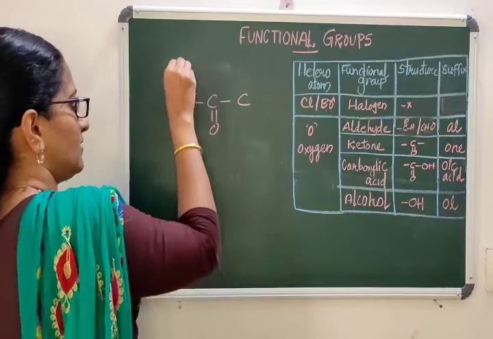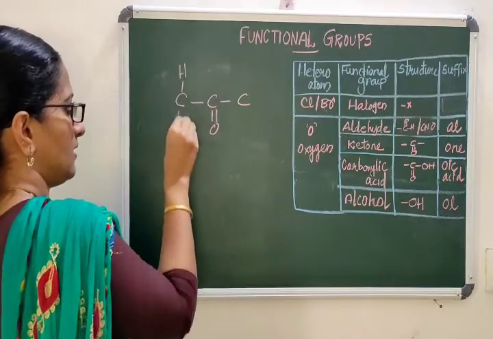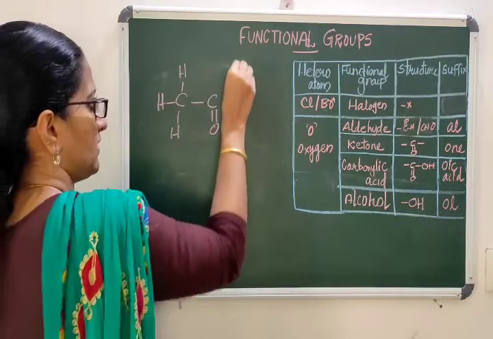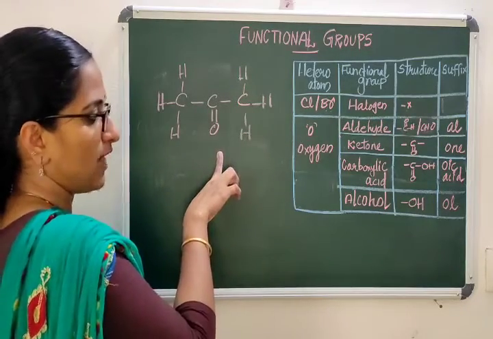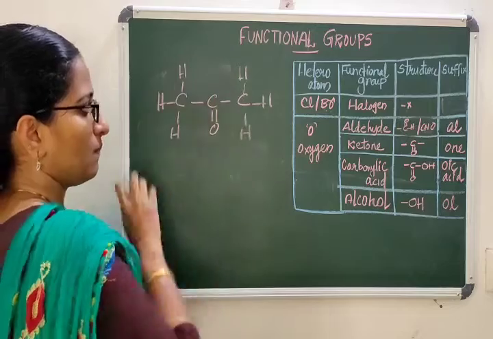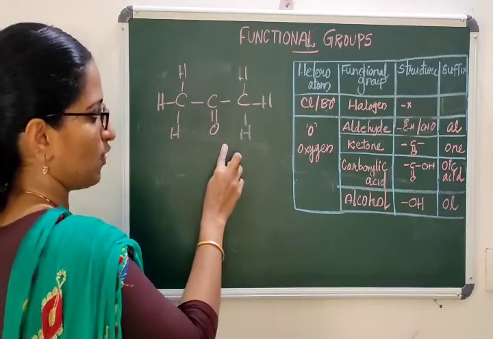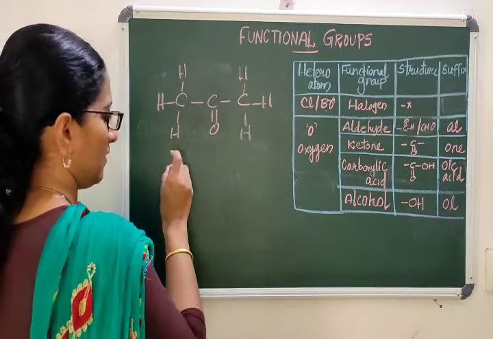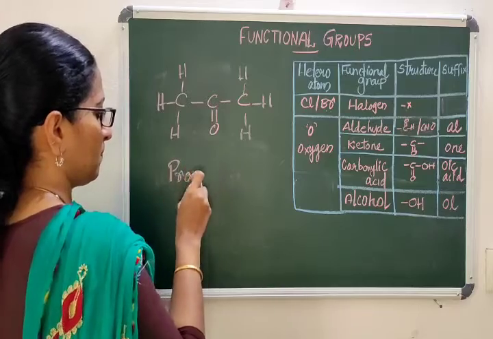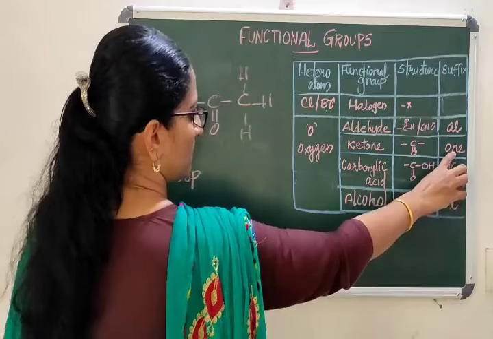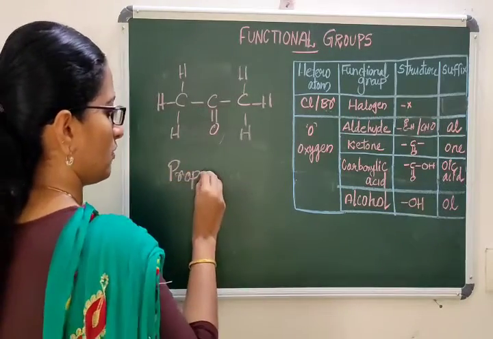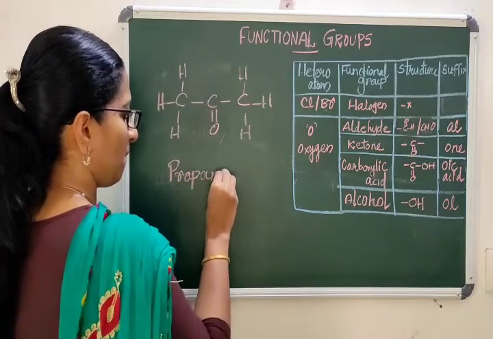Then the rest of the valencies should be satisfied. So the ketone family starts with propanone. How will you name this compound? 3 carbon, it is prop. The functional group is CO, the CO group suffix is one. So the name will be propanone.